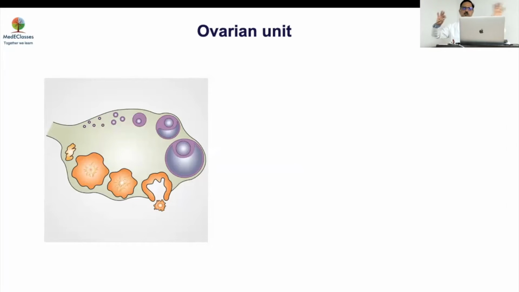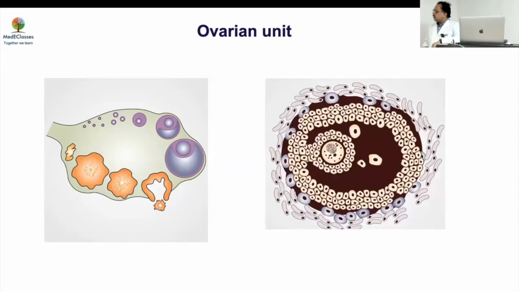When you talk about testis and ovary, the testis also does the same thing, steroidogenesis and spermatogenesis. But there is a fundamental difference between ovary and testis. There are various subunits in the ovary which function at a specific point of time and then go iterative. As against the testis, which is entirely one unit, where you need to have the whole testis functional, in the ovary a small region is active. In a way, what we're talking about is the follicle, which is the major region.